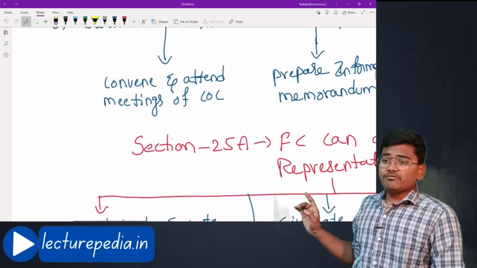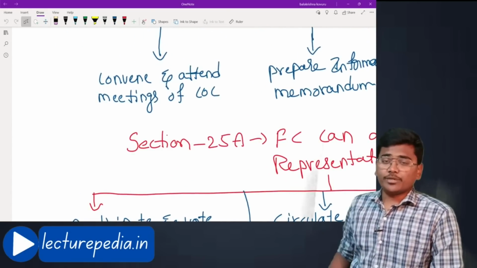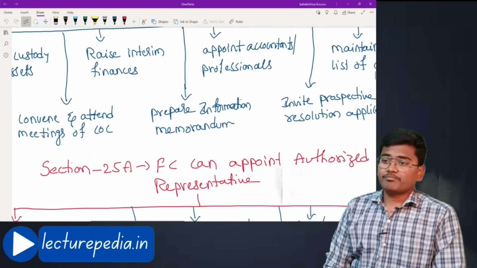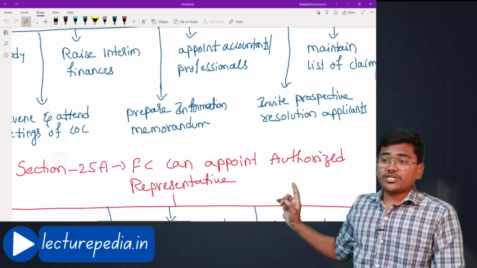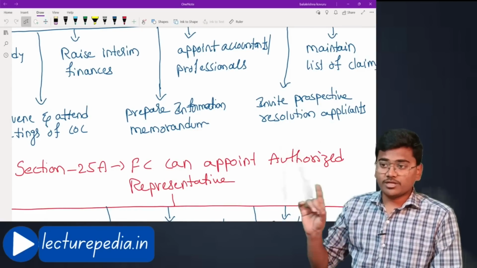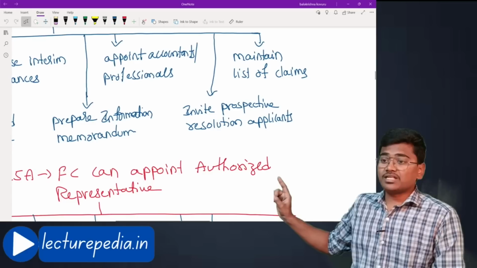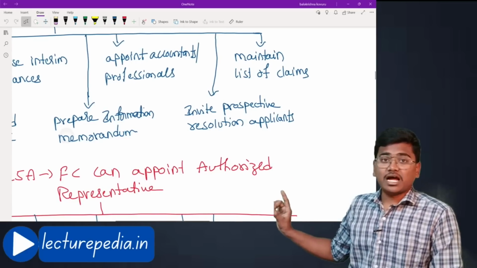Then convene and attend meeting of committee of creditors. He should convene the meeting of committee of creditors and he should also attend it. Afterwards, prepare information memorandum. This information memorandum is very important. I'll explain you about that. He should prepare the information memorandum. After that, invite prospective resolution applicants.